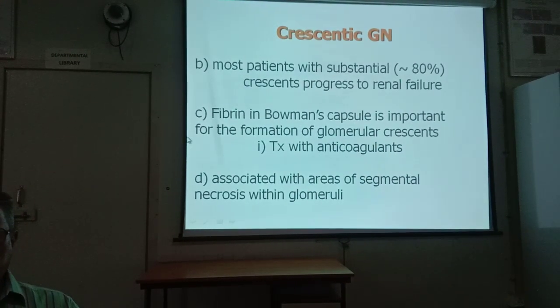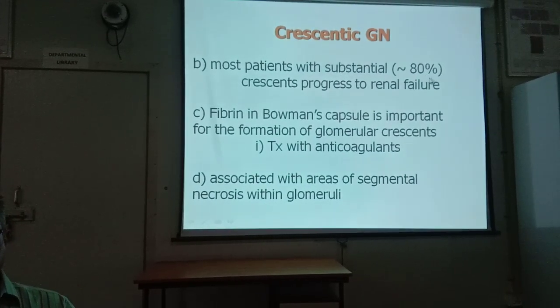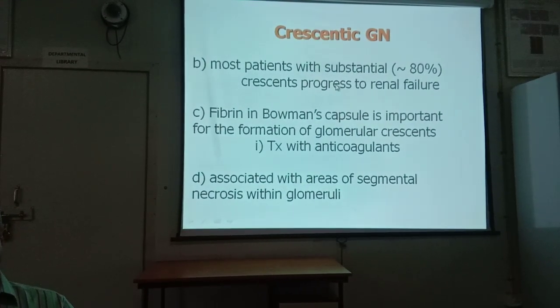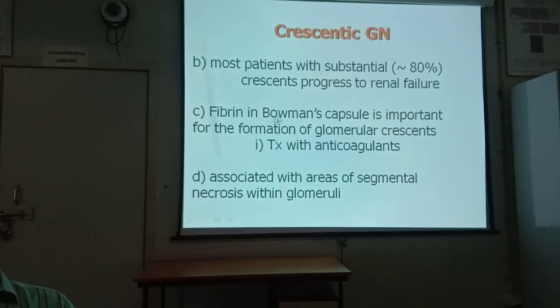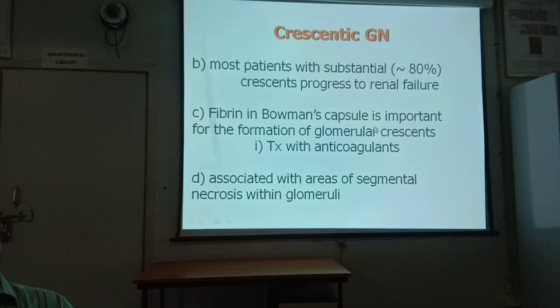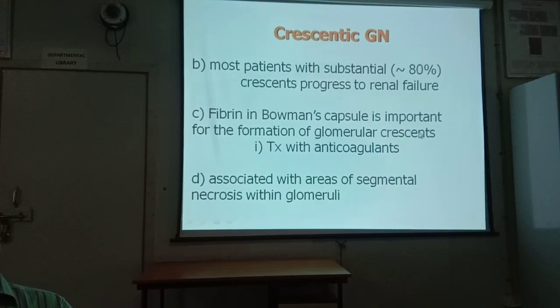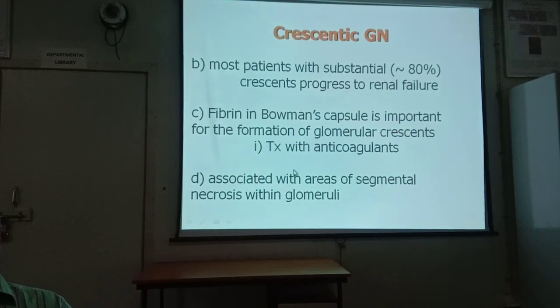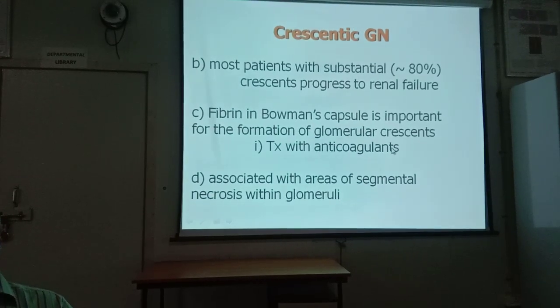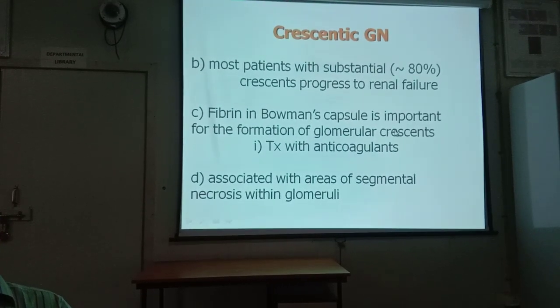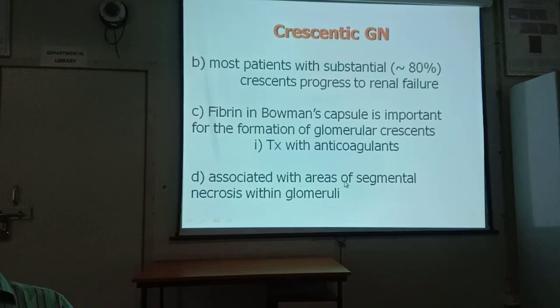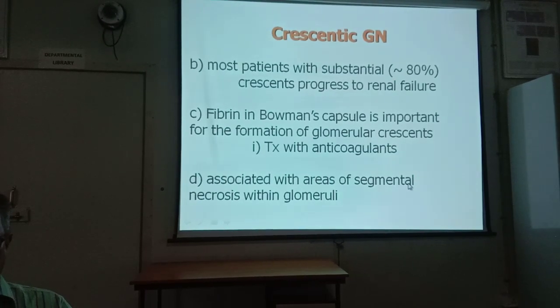Most patients with about 80% crescentic glomeruli rapidly progress to renal failure. Fibrin in the Bowman's capsule is important for the formation of glomerular crescents, and it is treated with anticoagulants. So fibrin is important in crescent formation, associated with areas of segmental necrosis within the glomeruli.